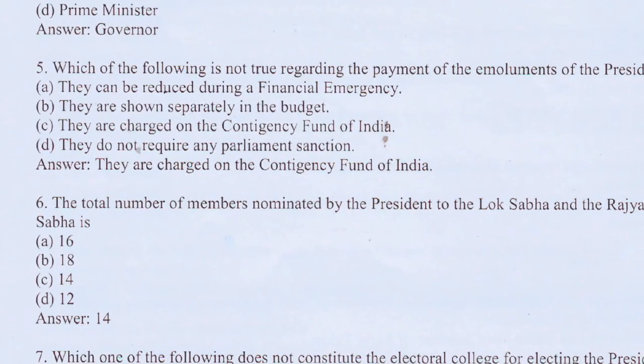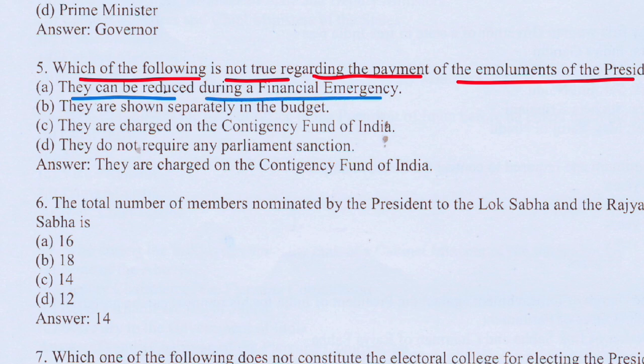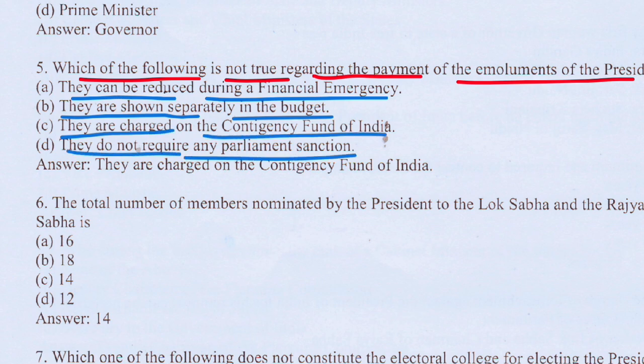The next question is: which of the following is not true regarding the payment of the emoluments of the president? The options are: they can be reduced during the financial emergency; they are shown separately in the budget; they are charged on the contingency fund of India; they do not require any parliamentary sanction.